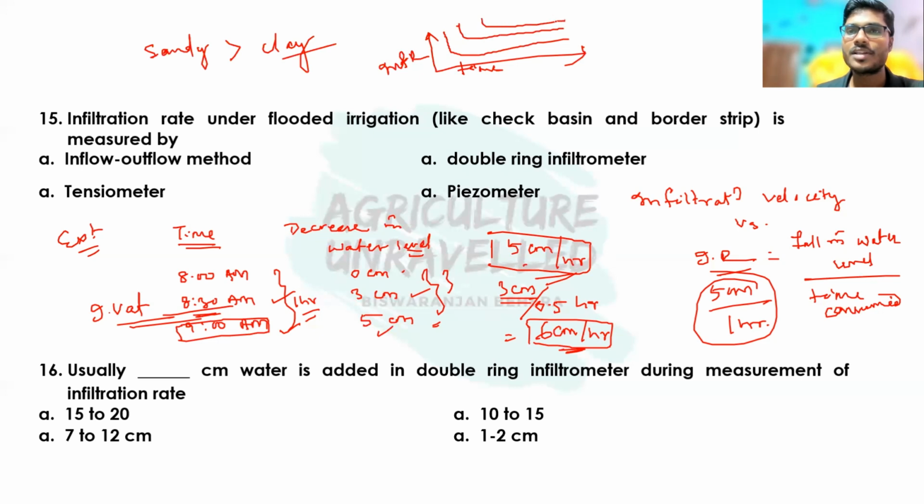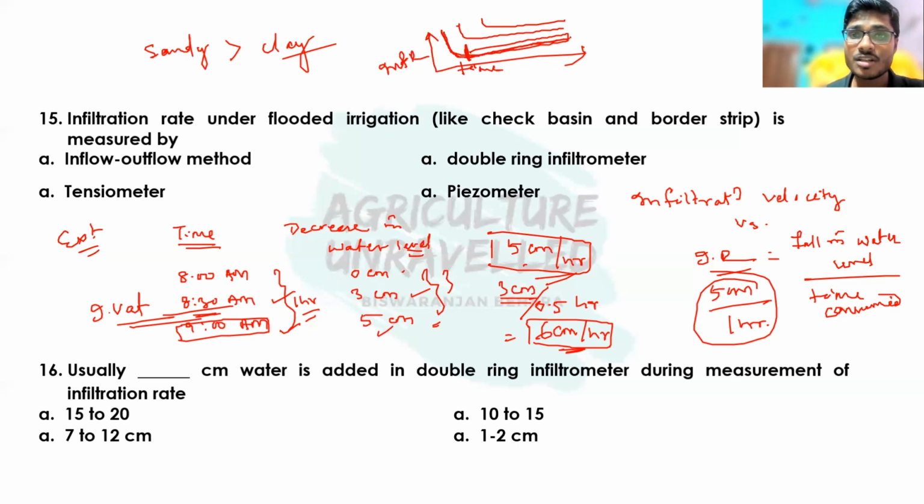Okay, like this. It means the infiltration rate decreases with time, but after a point, the infiltration rate becomes constant. And this point is known as steady state infiltration. This infiltration rate is known as steady state infiltration rate. Okay, and if you see this kind of graph,